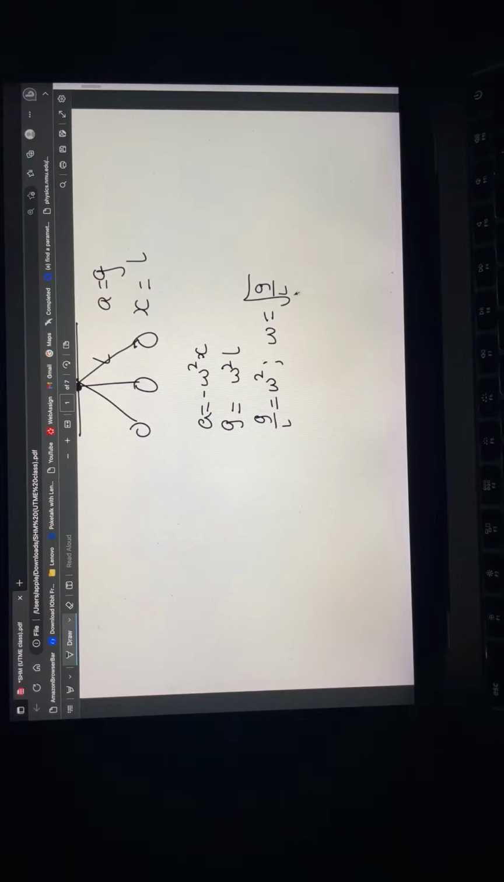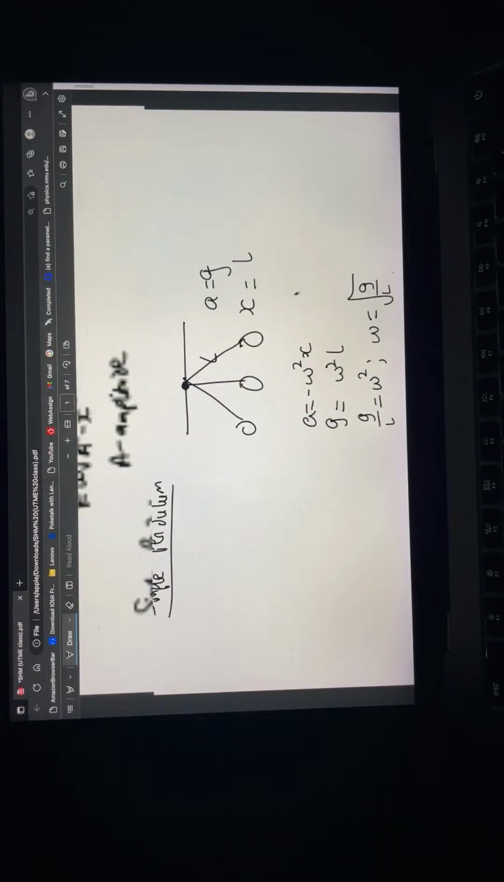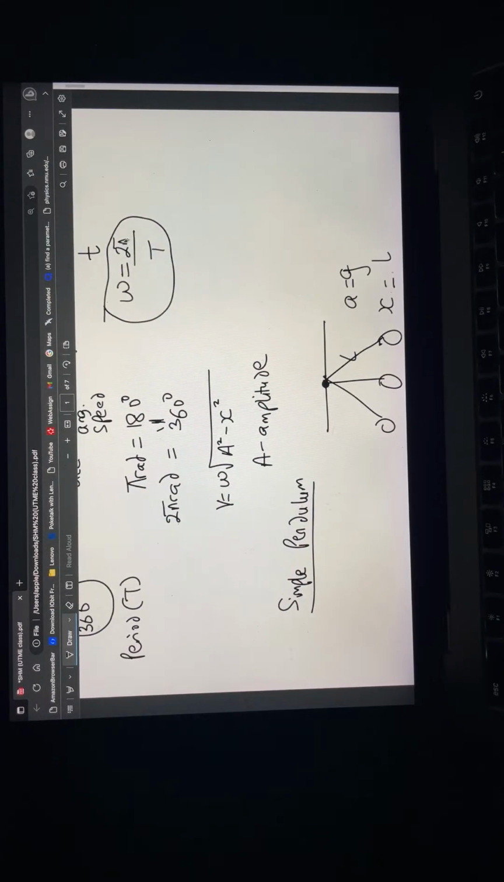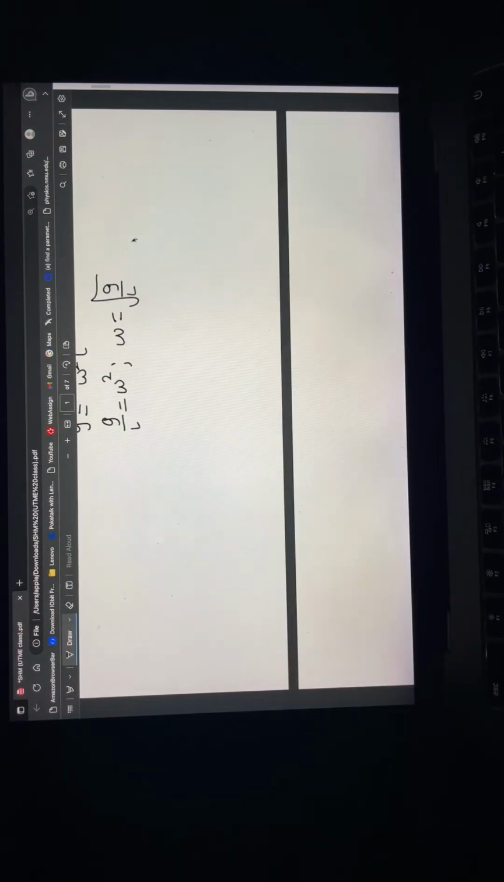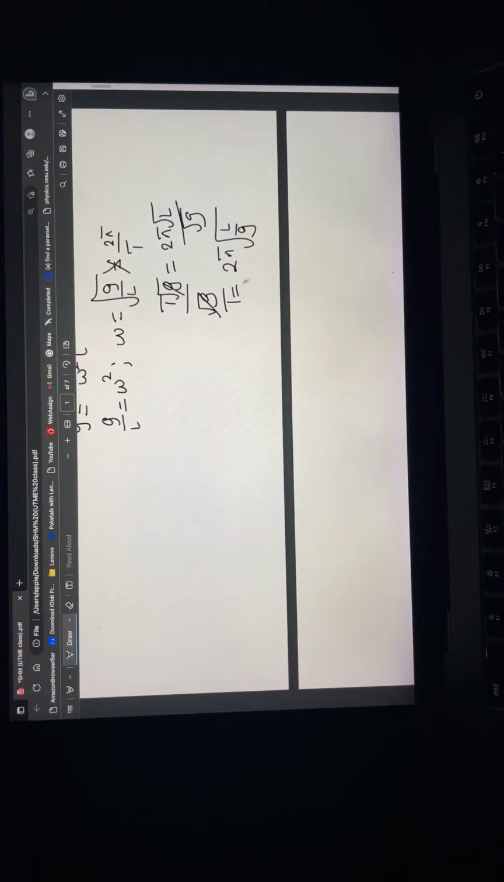G over L. Now, another thing I have earlier is that omega is 2 pi divided by what? Divided by period. So if omega is 2 pi divided by period, that means I can equate this thing to 2 pi over period. If I cross multiply so that I can solve for period, I will have T times square root of g equals 2 pi square root of L. If I divide both sides by square root of g, you notice that our period is going to be 2 pi square root of what? L over G. And that is how the period of a simple pendulum is derived.